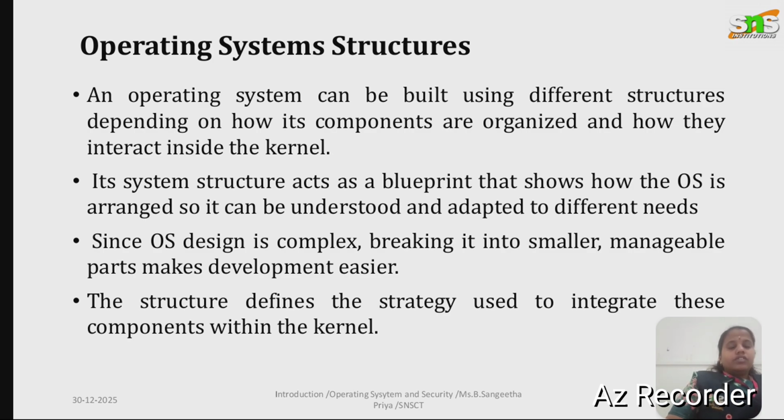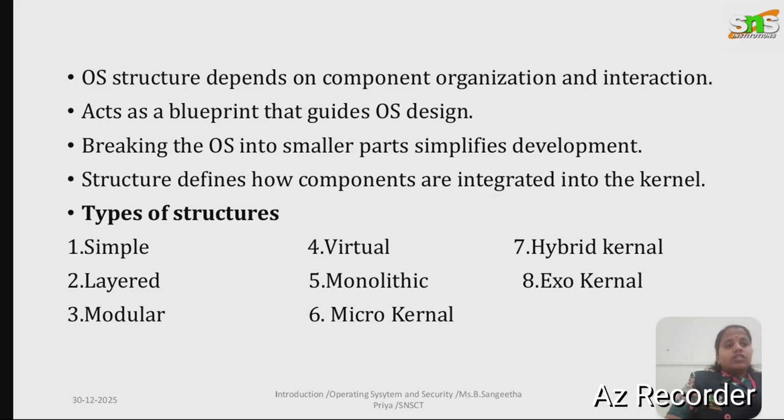Now we are going to discuss operating system structures. An operating system is a very complex software. To make it manageable to design and implement, it is divided into smaller components arranged in a specific way. This arrangement is known as an operating system structure. The OS structure acts as a blueprint that shows how the OS components are organized, how they interact with each other, and how their services are provided by the kernel. A well-designed structure makes the OS easier to develop, easier to maintain, easier to debug, and more secure and reliable.